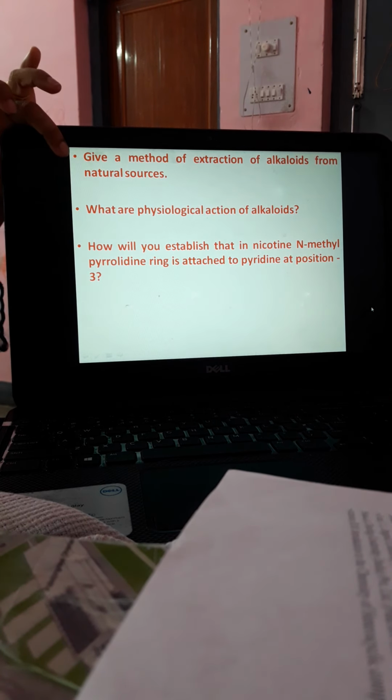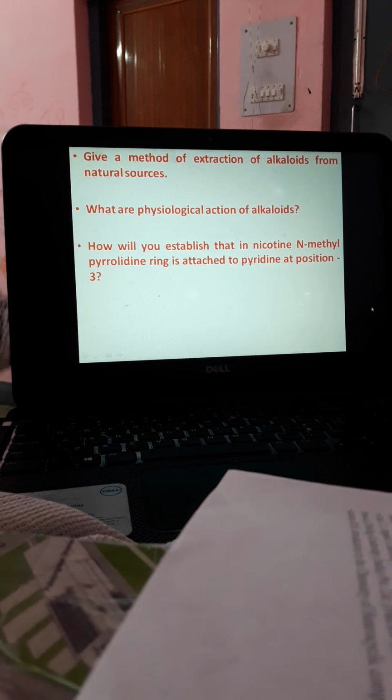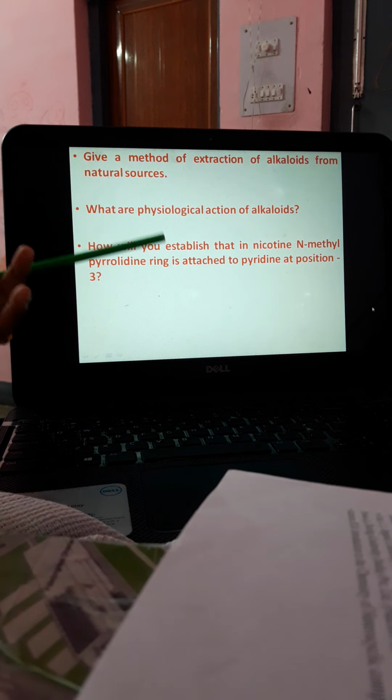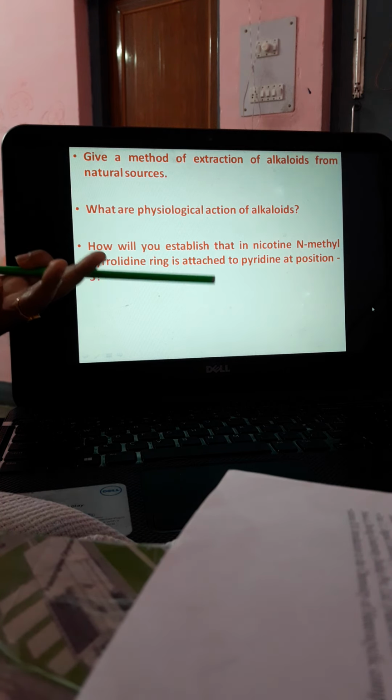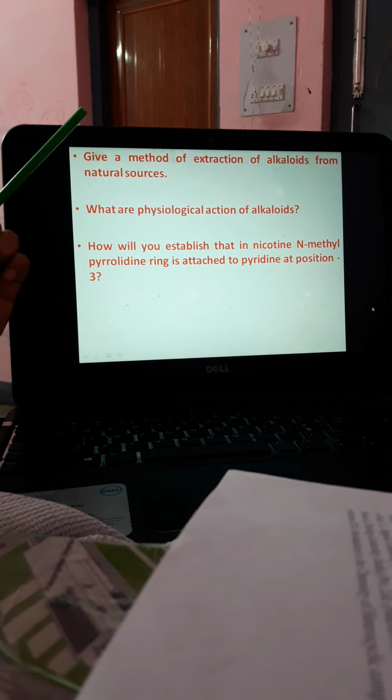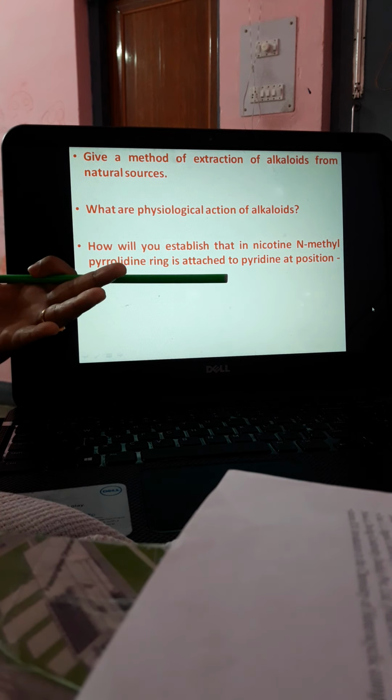Give a method of extraction of alkaloids from natural sources. So how do you extract from the natural sources? We have discussed a little bit. The powdered plant material together with an alkali is usually extracted in a Soxhlet extractor. Then an organic solvent like chloroform is added, or sometimes water, alcohol or dilute acids.